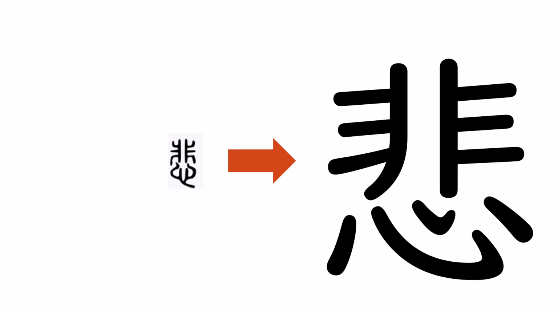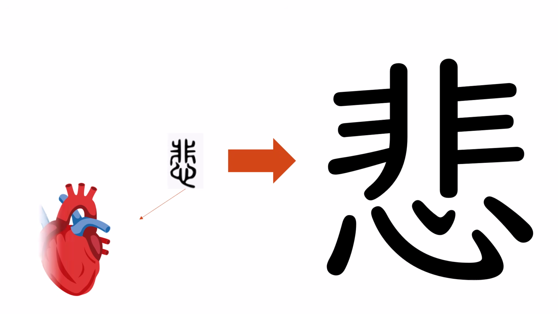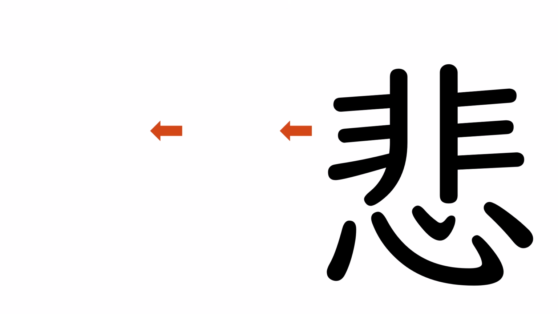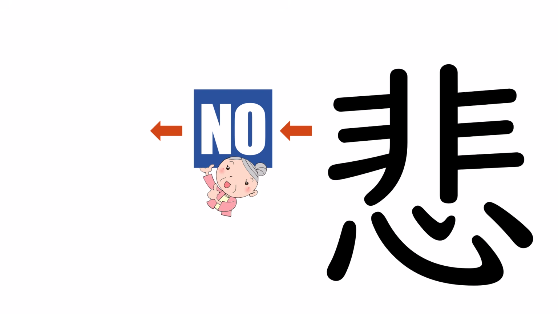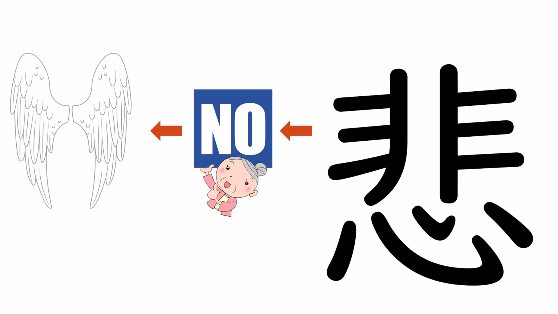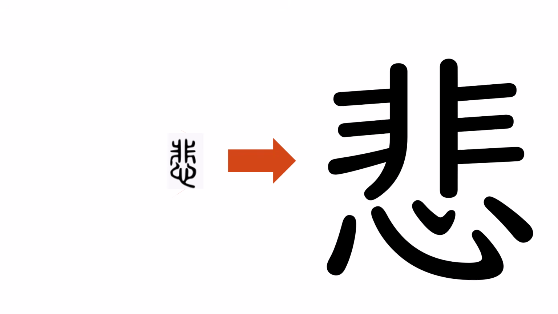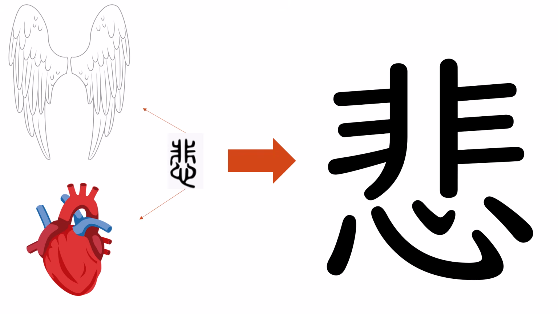Let's get ready for a very heartfelt story. This kanji consists of 2 main components. The bottom is a heart, and it is also the radical for this kanji. Now, let's look at the top, which means wrong or no. But where did it come from? It resembled wings that were unable to fly. Putting these 2 parts together, this kanji suggests a heart that wants to escape, but is weighed down by sadness.